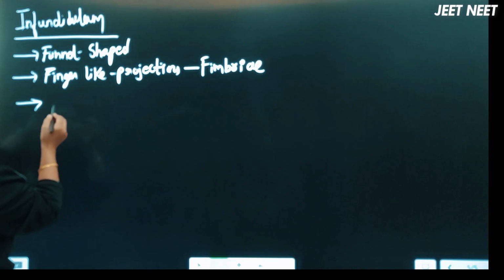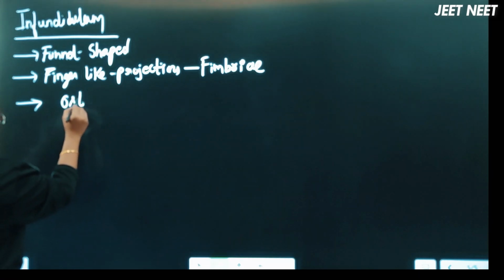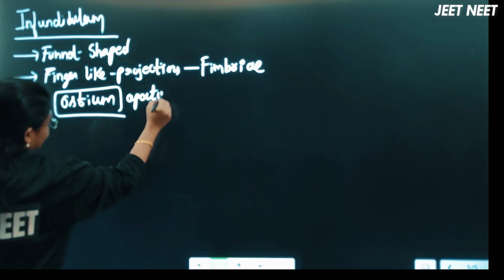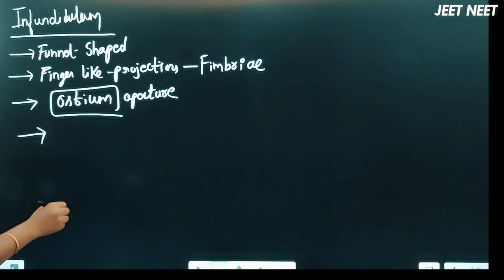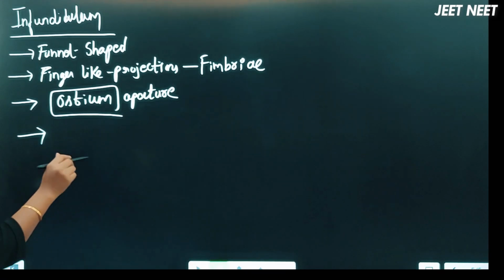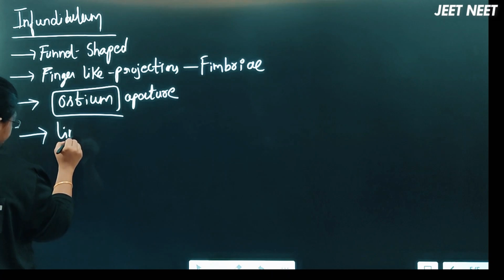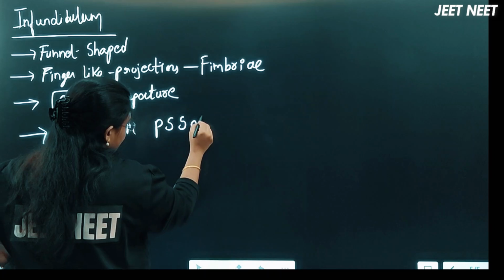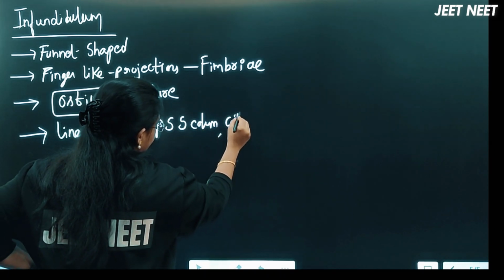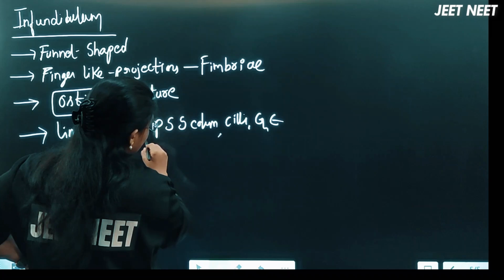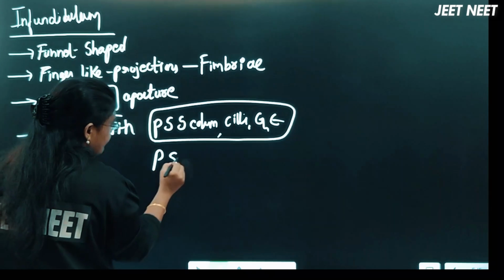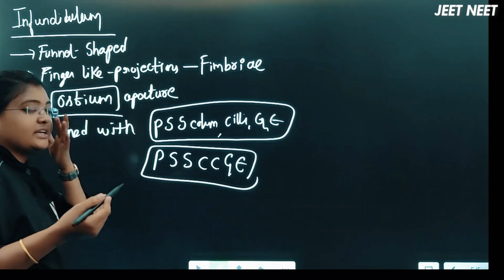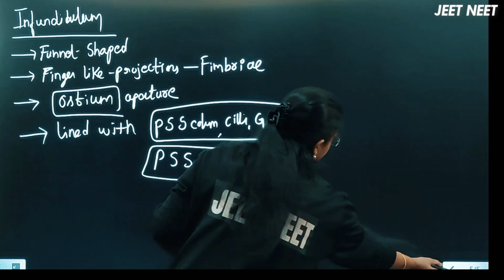When this infundibulum is entered, it contains one opening aperture called the ostium. And it is totally lined with pseudo stratified simple columnar ciliated glandular epithelium. This short form we will write as PSSCCGE. Not only the infundibulum, but every part of the fallopian tube is lined this way.